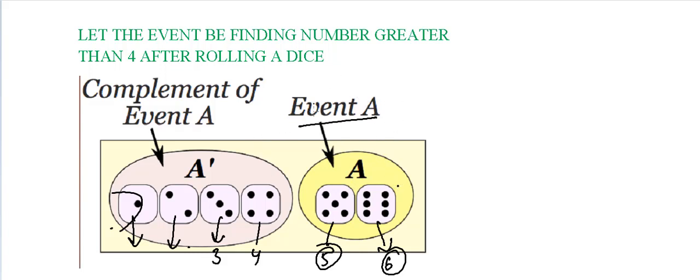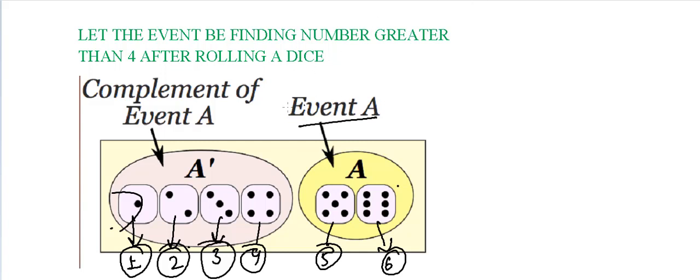So this is event A. And if I get 1, it is a complement of A. If I get 2, it's a complement of A. If I get 3, it's a complement of A. If I get 4, it's again a complement of A. This is how we come to know about the complement of A.